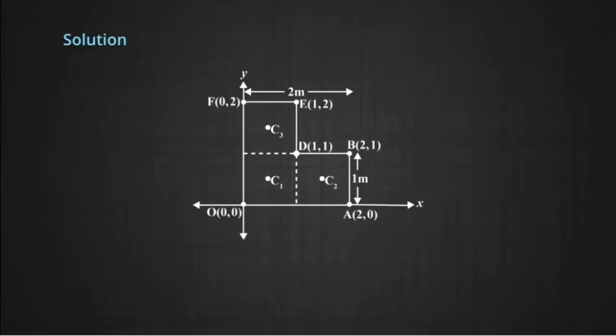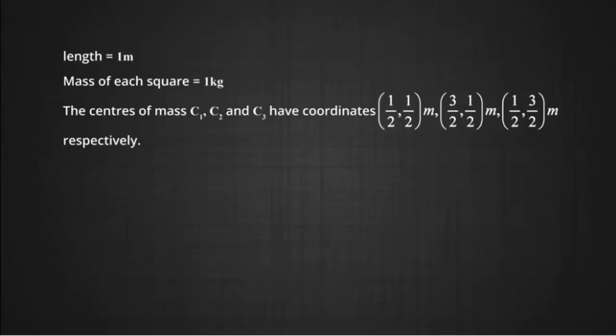We can also think of the L-shape as actually consisting of 3 squares, each of length 1 meter. The mass of each square is then 1 kg by symmetry. The centers of mass for each square will be at C1, C2 and C3. They are geometric centers and they have the coordinates (1/2, 1/2) meter, (3/2, 1/2) meter and (1/2, 3/2) meter respectively.